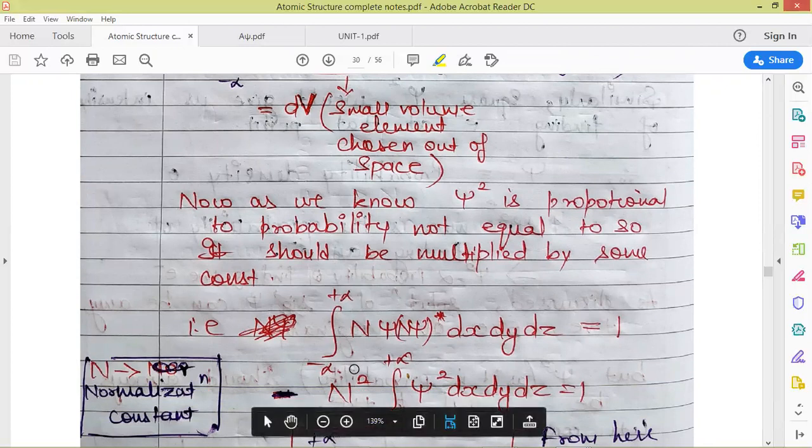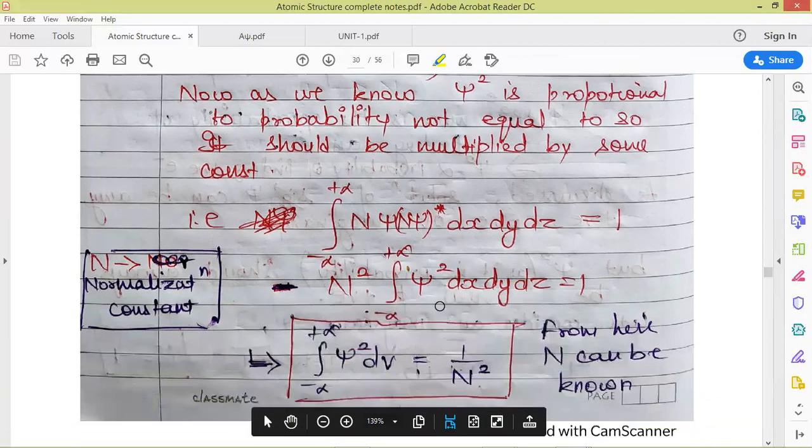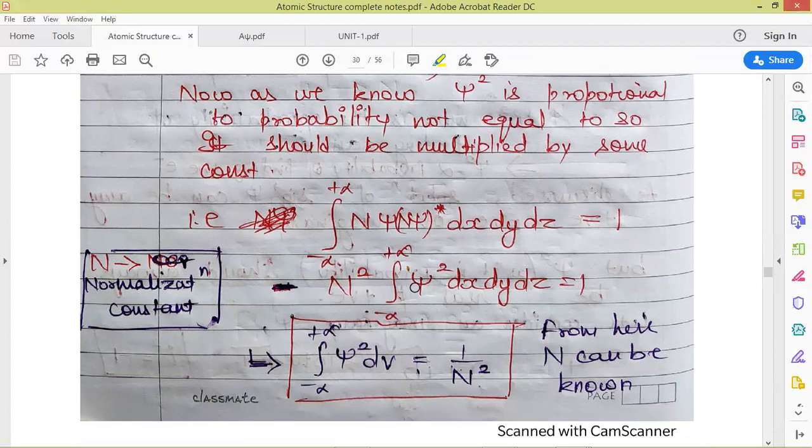Let us write n psi into n psi star. Conjugate doesn't affect any constant, so n square will come out of the integration. Constant values have nothing to do with integration or differentiation. They are taken out of the integral whenever they are in the wave function.